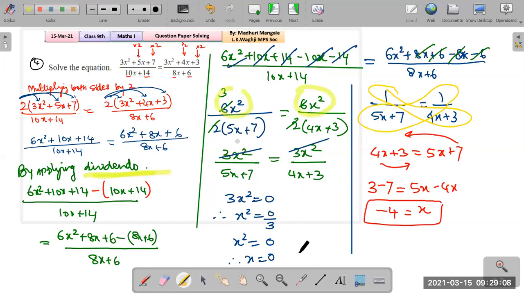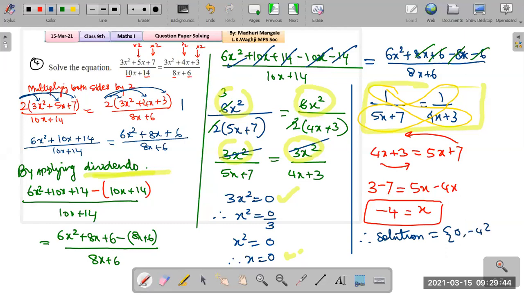We set it to 0, get one value of x, and the remaining fraction, now for that part we just cross multiply and solve for x. That gives us two values of x. Also put the solution in a nice neat way. So say here, therefore the solutions are, yes, the solution is 0 comma minus 4.